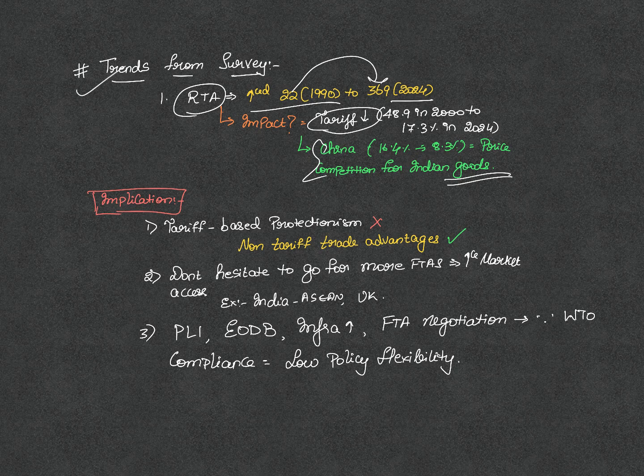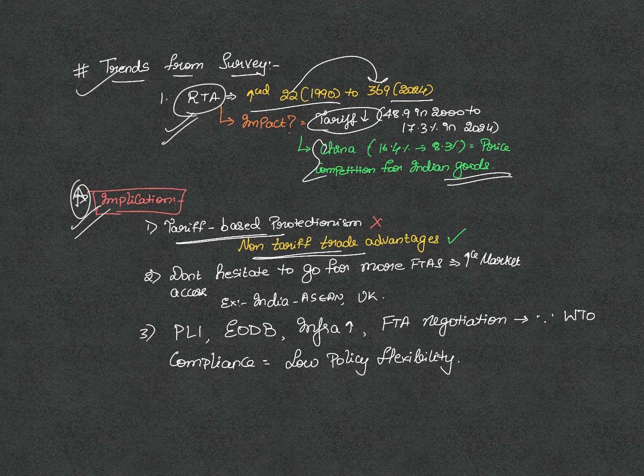The price competition for Indian goods is increasing. We are not able to compete with other countries like China, Vietnam, etc. And therefore, this has certain implications. These implications can be asked as assertion reasoning based questions also. What is the implication that we have to know from this fact that regional trade agreements are increasing? The first one being, we are no longer in a place where we can just resort to tariff based protectionism. We have to see how we can leverage the non-tariff trade advantages.